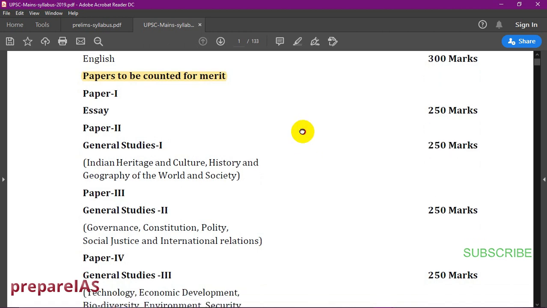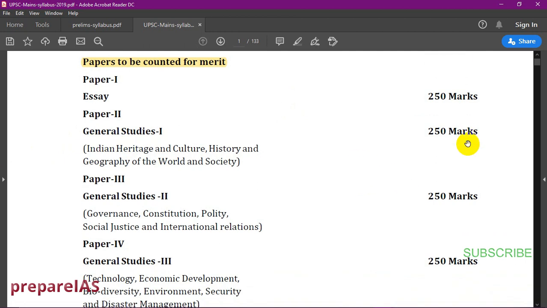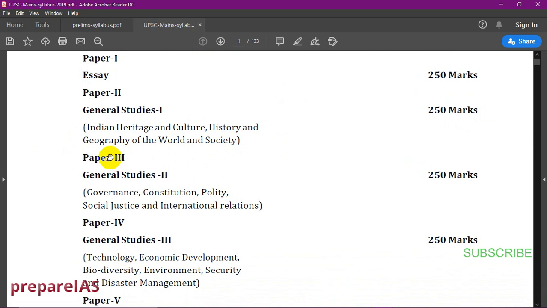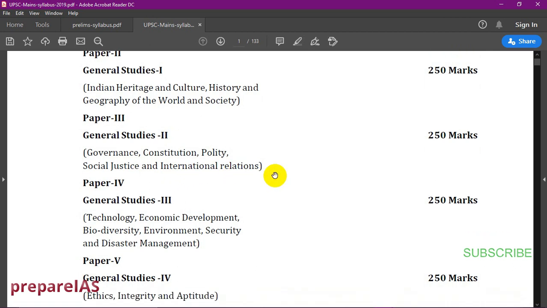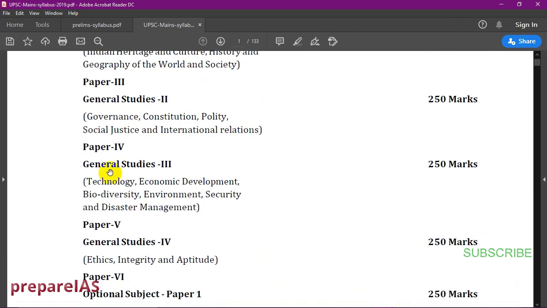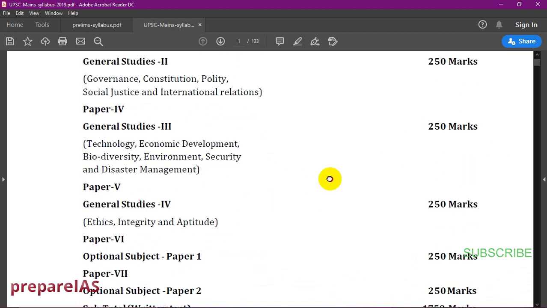Paper 2 is general studies 1, so we have to say GS1. GS1 also carries 250 marks, and it has Indian heritage and culture, history and geography of the world, and society. And paper 3, which is general studies 2, covers governance, constitution, polity, social justice and international relations. It is also for 250 marks. GS3 is technology, economic development, biodiversity, environment, security and disaster management, 250 marks.